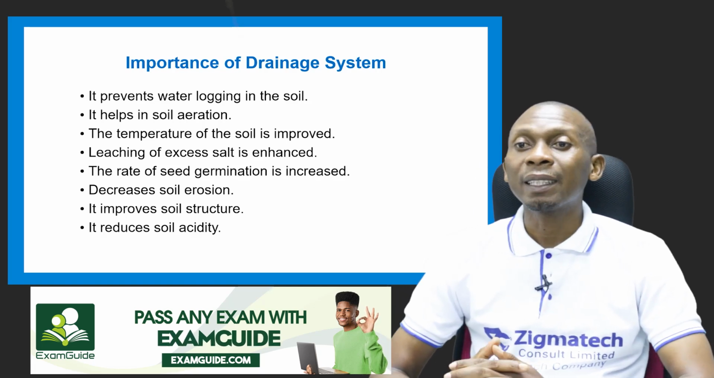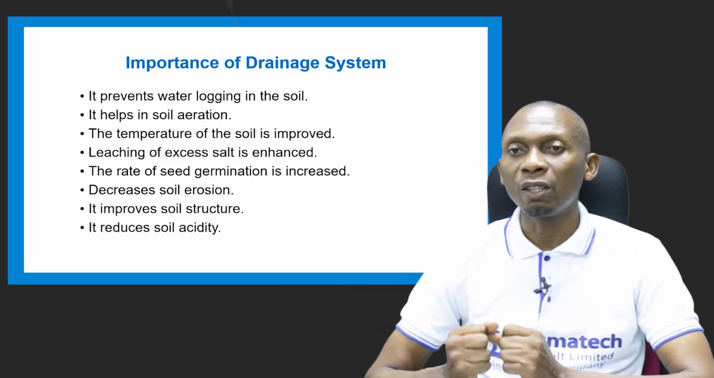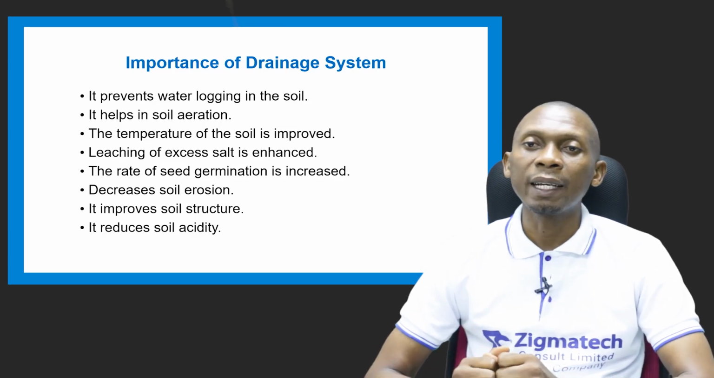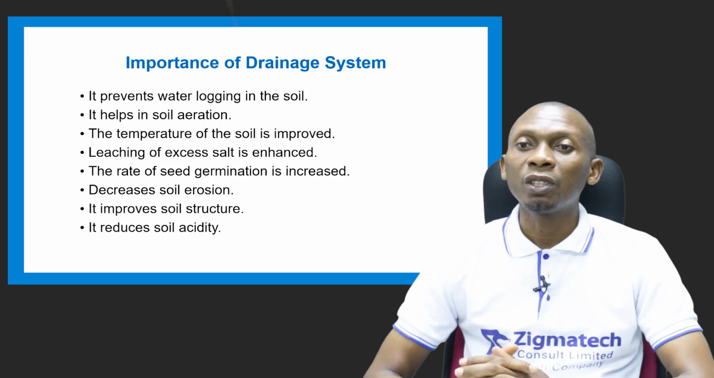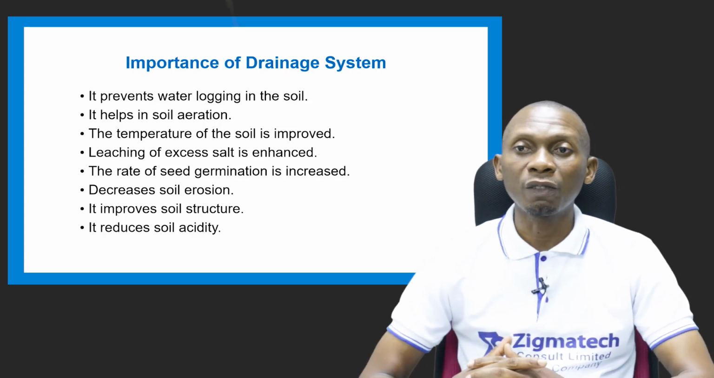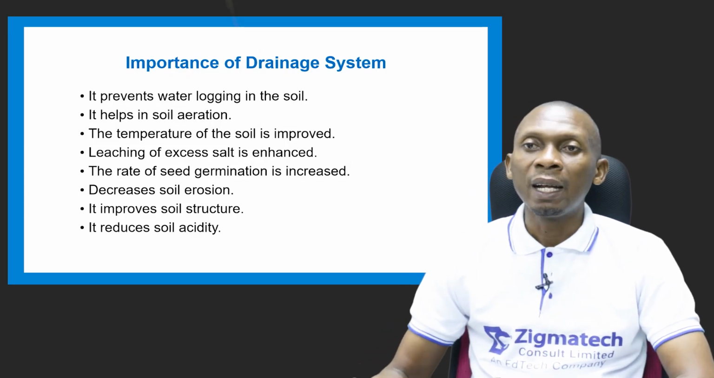And leaching of excess salt is also enhanced by drainage because, of course, drainage has to do with the removal of excess water, and salts are also removed alongside. Then the rate of seed germination is also increased because when there's excess water, it could also affect the germination of seeds. So drainage helps to improve the rate of seed germination. It also decreases soil erosion, helps to improve soil structure and also reduces soil acidity.